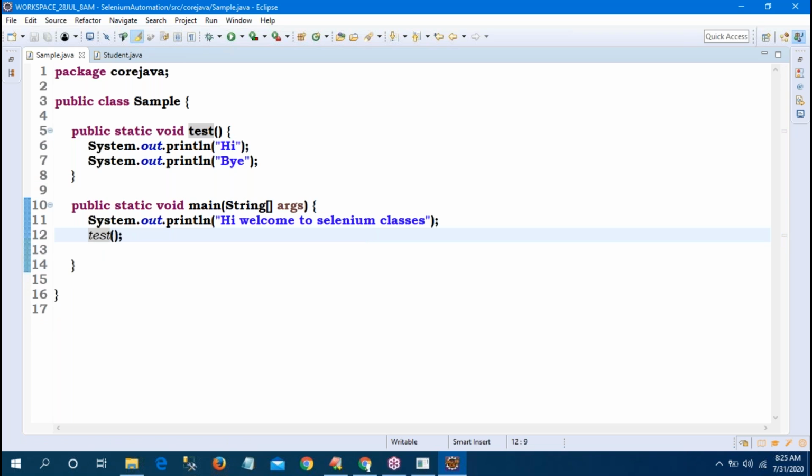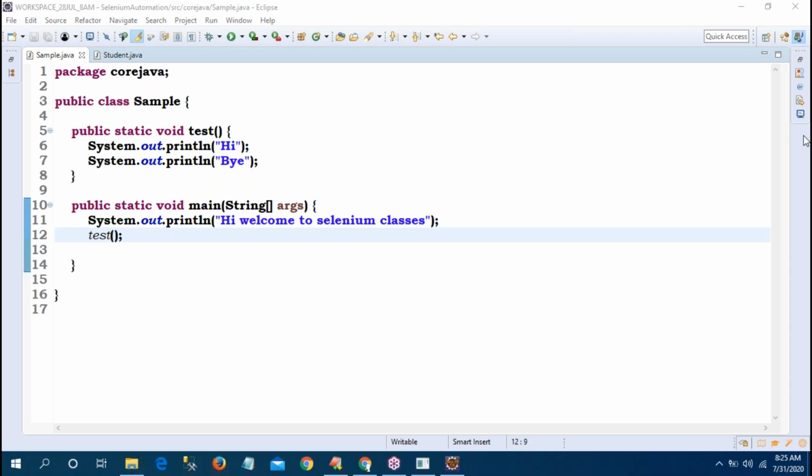Because object creation is the costliest procedure. Every time memory will be allocated. Object means physical existence, na? Your memory will be full. Always you are creating objects. One fine day your memory will be full. We have to destroy the object. That's why the garbage collection concept is there.